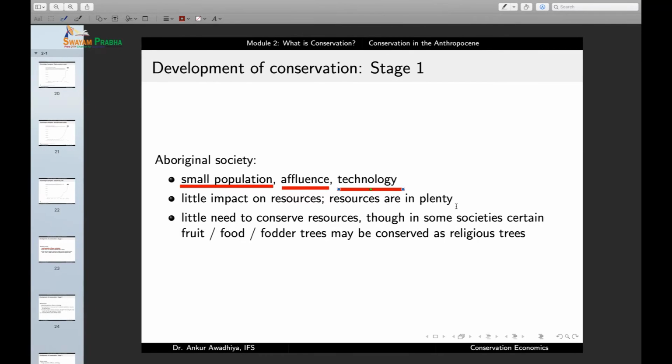So in those days, even if there were some people who wanted to have more and more resources, the technology was not present to enable them to extract these resources from the environment. So the P was less, A was less, and T was less. And so there was a little impact on resources, and the resources were in plenty. There was hardly any need to conserve the resources. Though in certain societies, certain fruit or food or fodder trees may have been conserved as religious trees.